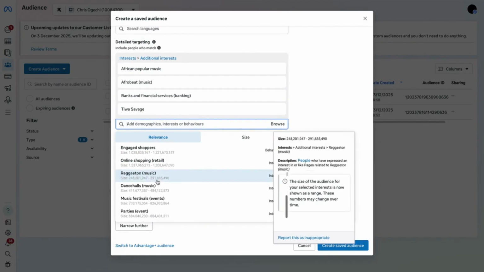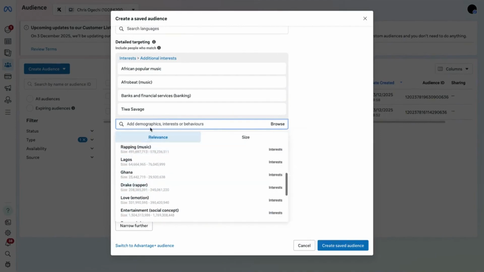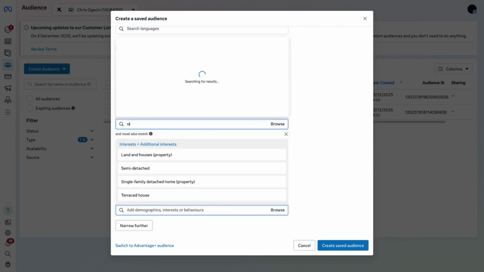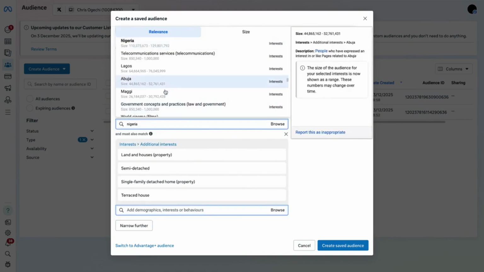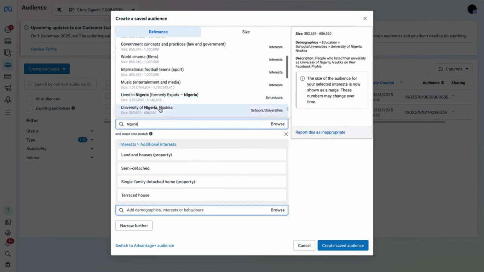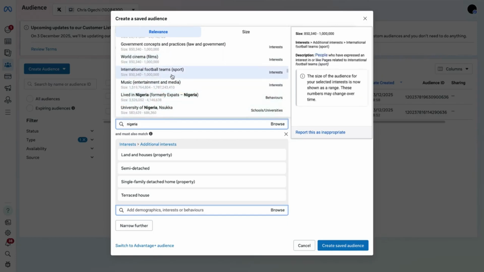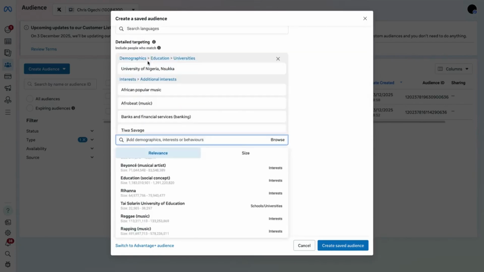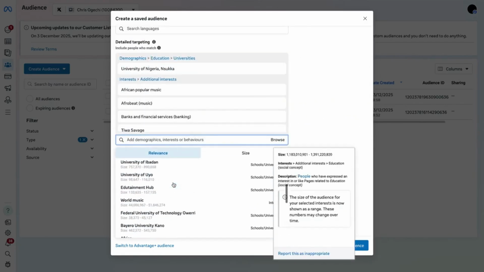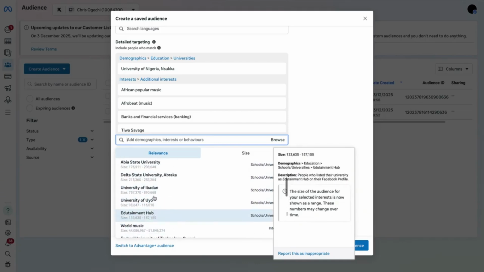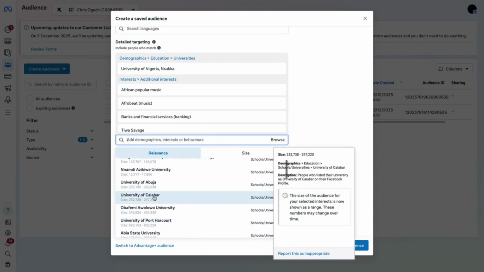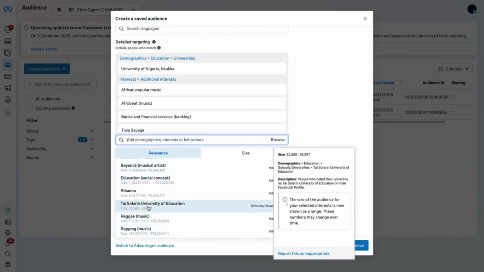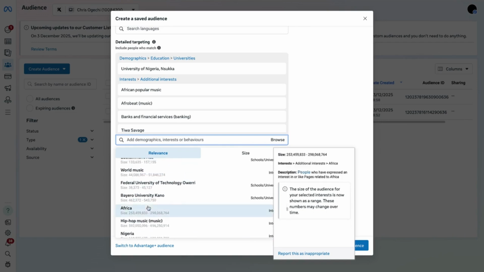So code dance halls. Oh no. Maggie. Not really. No, we'll get to this. University of Nsukka. Yeah, definitely. If you know this kind of universities, you probably went to one, you're a Nigerian person. So University of this, and all these things put together. You could just keep adding more details like this. Just add things that are only Nigerian focused.